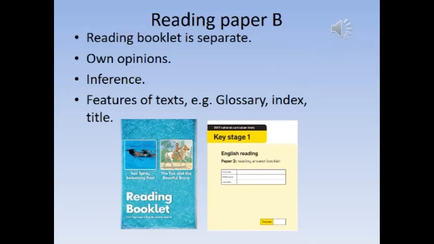As mentioned before, the second paper, paper B, is a little bit more difficult, but again, the children will be prepared to tackle this. The reading booklet and the answer booklet are separate, and there'll be different types of questioning in here. So, for example, they have to give their own opinions based on what they've read and be able to justify those opinions. They'll be looking for clues, so we call that the inference, when they're reading between the lines, not just directly pulling out facts, and also identifying non-fiction features, so glossary, index, title, contents, and again they've had lots of practice of this as well.